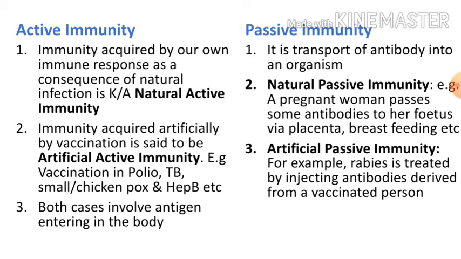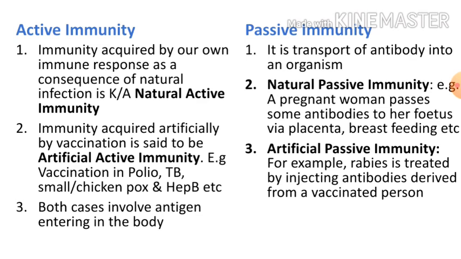Now, through vaccination or immunization, we strengthen our immune system to combat diseases. We will artificially introduce some half-dead pathogens into our body. Now, our body will produce B cells, T cells, our immune system will be triggered and memory cells are produced. We have vaccinations for polio, TB, smallpox, chickenpox, and hepatitis B, etc. Now, both cases involve antigen entering the body.